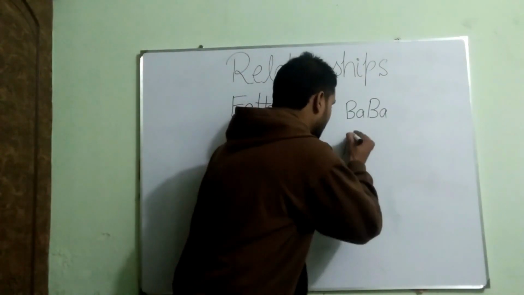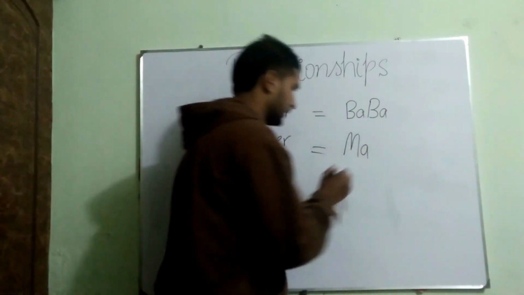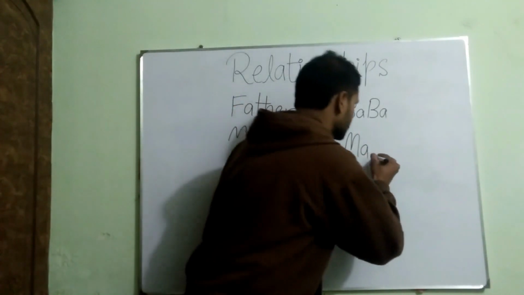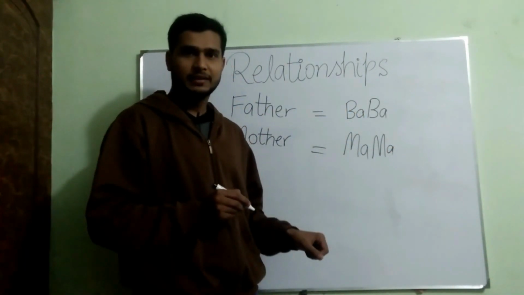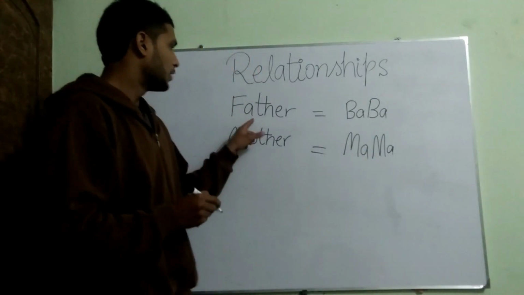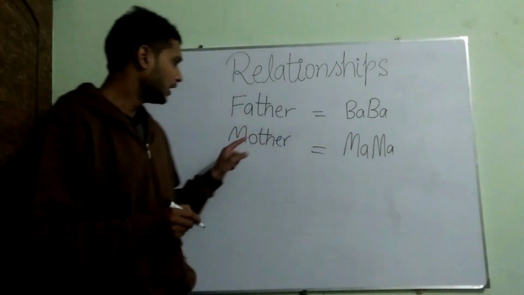And the next one is mother. How to say? M-A, ma. If I write it twice, it becomes mama. How to say father? Papa. How to say mother? Mama.